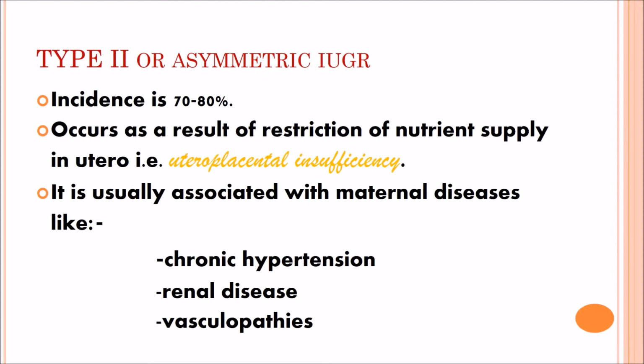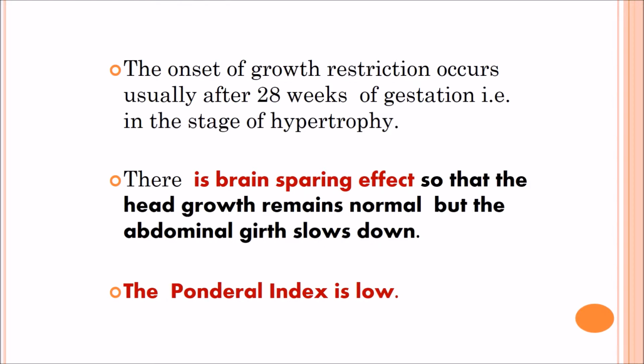Now type 2, asymmetric IUGR. Incidence is 70 to 80% and it occurs as a result of restriction of nutrient supply in utero, that is, uteroplacental insufficiency. It is usually associated with maternal disease like chronic hypertension, renal disease, and vasculopathies. Onset of growth restriction usually occurs after 28 weeks of gestation, that is, in the stage of hypertrophy. There is a brain sparing effect so that head growth remains normal but abdominal girth slows down. That is why the ponderal index is low.